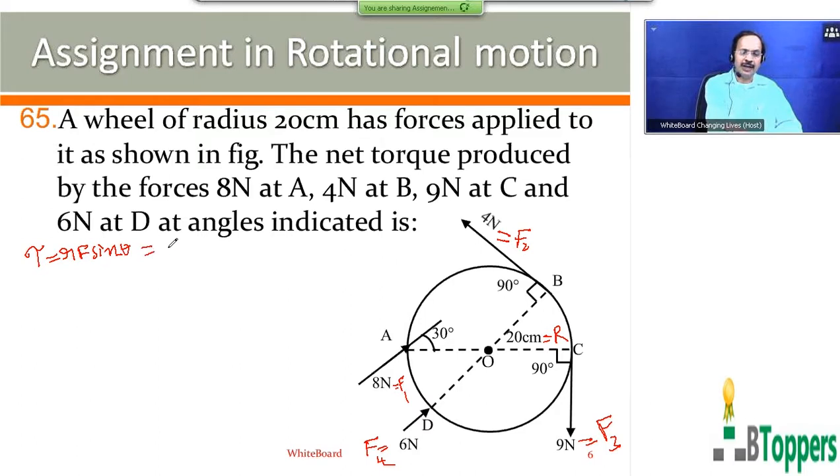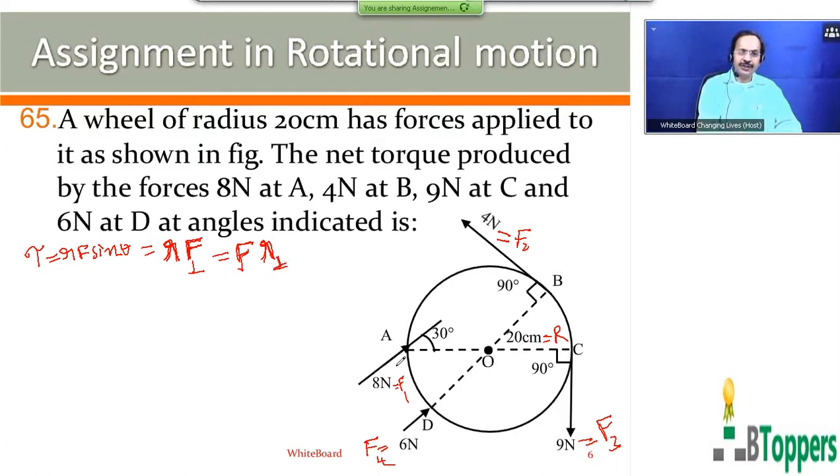Or you can also write this formula as R into F perpendicular. The F perpendicular is the component of the force which acts perpendicular to the position vector R bar of the point at which the force is applied. Or you can write F into R perpendicular. That is, the magnitude of the torque can be written as the product of the magnitude of the force and the perpendicular distance between the line of action of the force from the origin O.